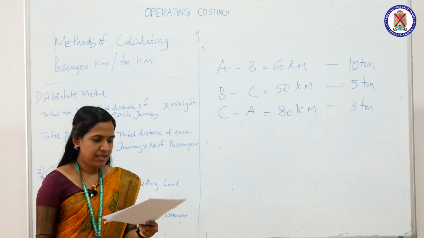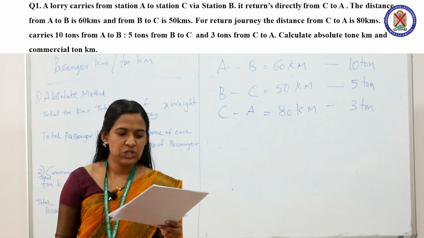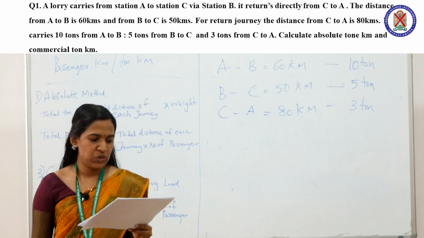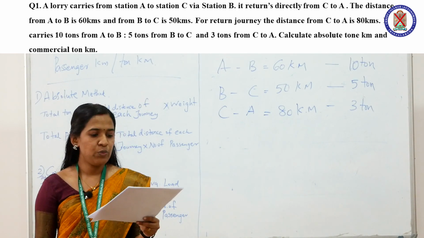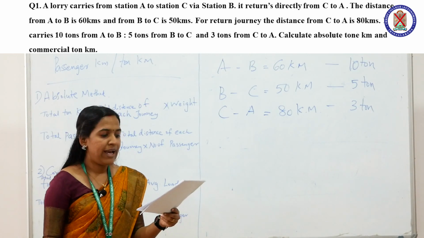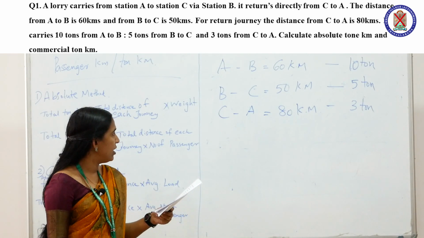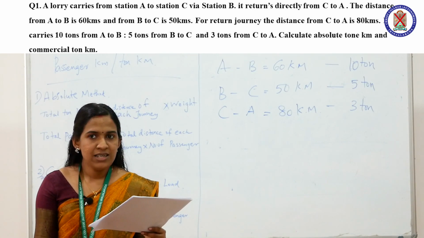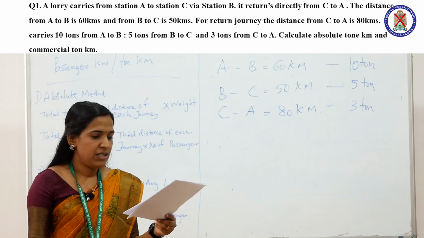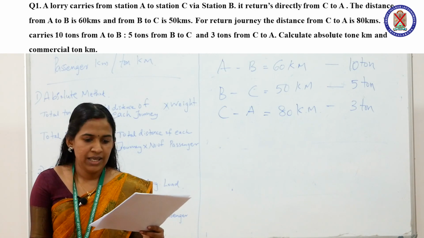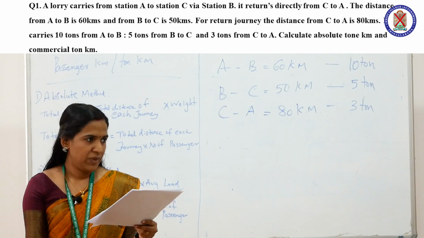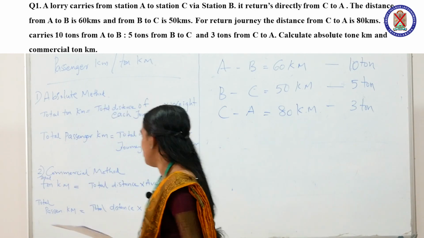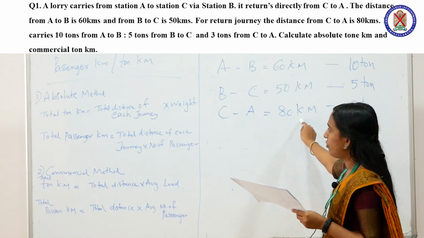The question is, a lorry carries from station A to station C via station B. It returns directly from C to A. The distance from A to B is 60 km and from B to C is 50 km, C to A 80 km. And it carries 10 tons from A to B and 5 tons from B to C and 3 tons from C to A. We have to calculate absolute ton kilometer and commercial ton kilometer. These are the information taken from the question.